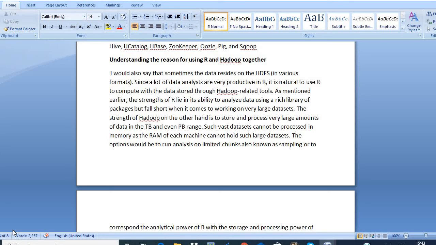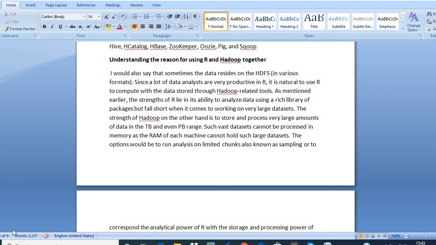But the strength of Hadoop is to store and process very large amounts of data in the TB and even PB range. Such vast data cannot be processed in memory as the RAM of each machine cannot hold such large data sets. So the option is to couple R with Hadoop.